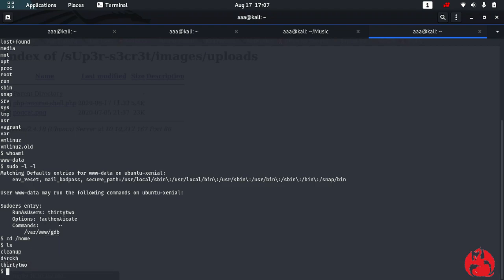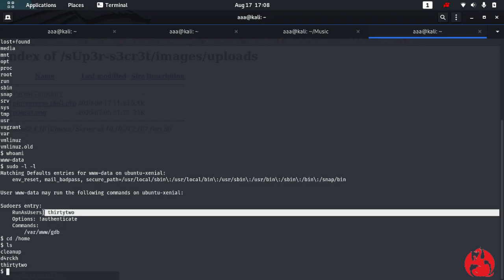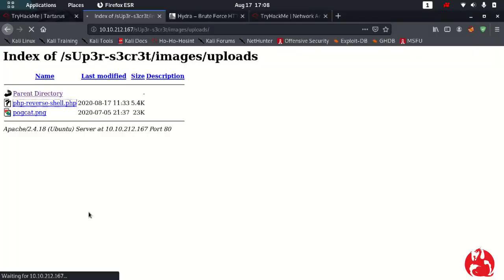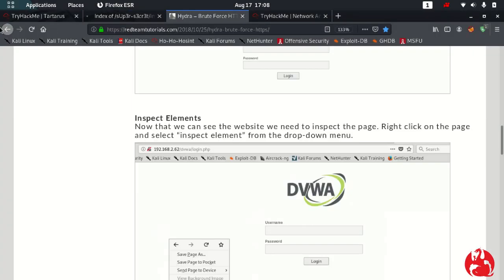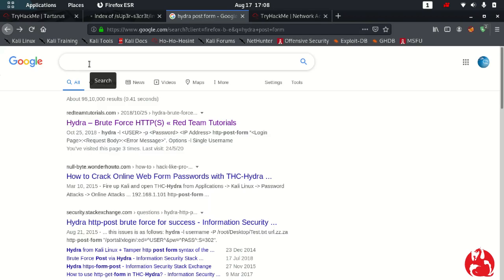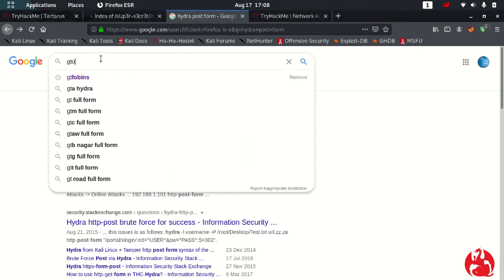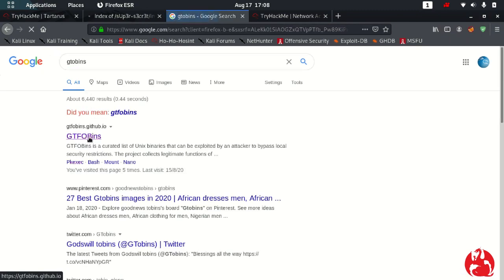Alright, so this thing says that www-data, which is me, I can run one command as another user. So let's try and do sudo privilege escalation. So let's go to GTFOBins, and you really don't need to remember each and every privilege escalation.